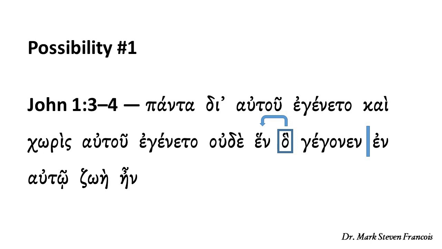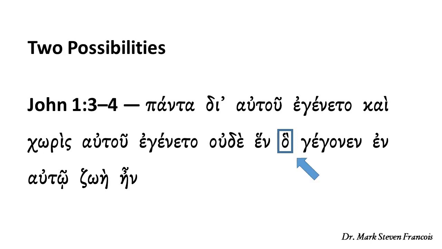But the other possibility is that the relative pronoun begins a clause that functions as the subject of the verb ein in the next clause. So in this case, we would translate it, that which came into being was life, and so on. Now, both ways of understanding the relative pronoun are possible in Greek. But here is the problem in the Peshitta.